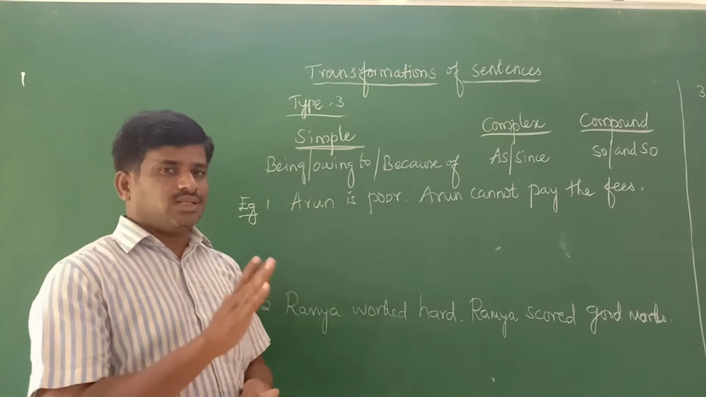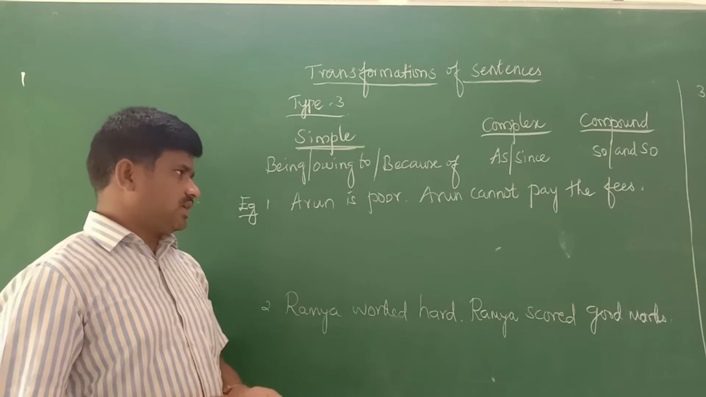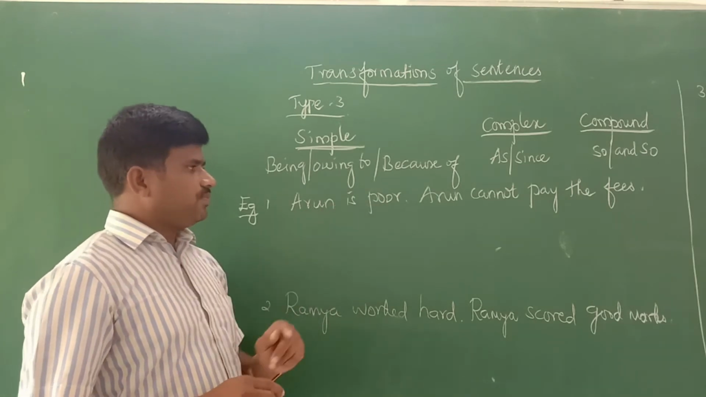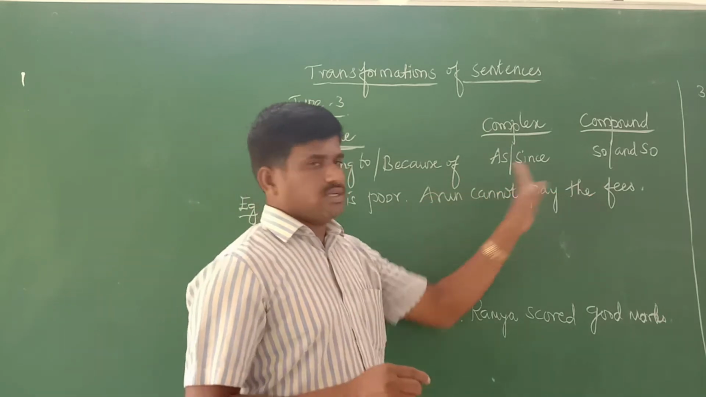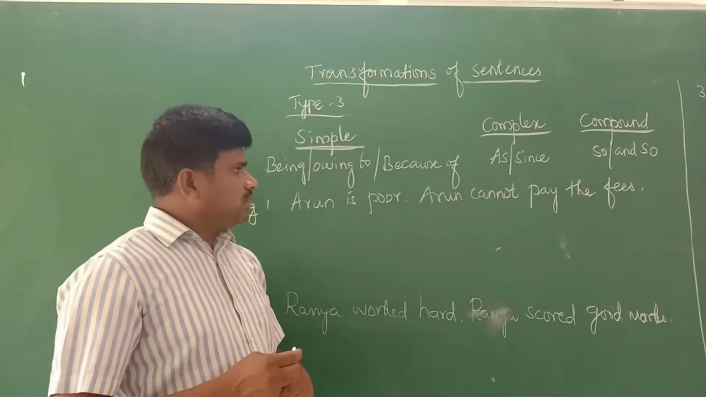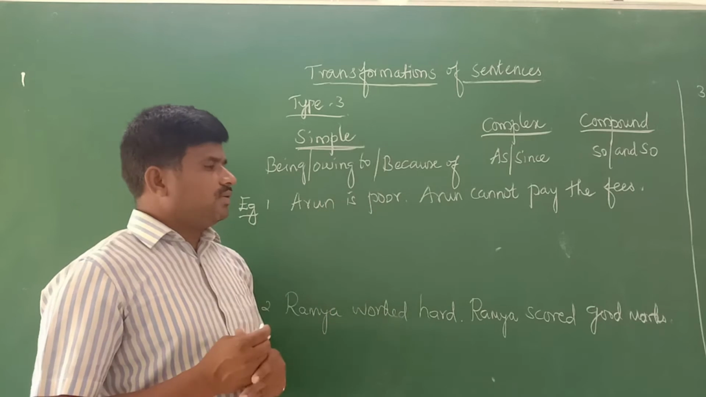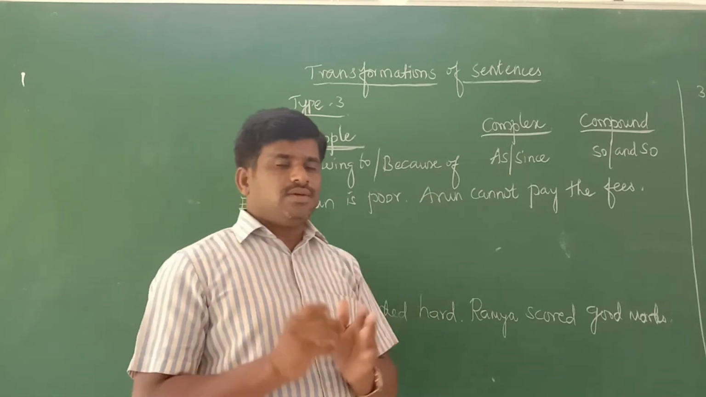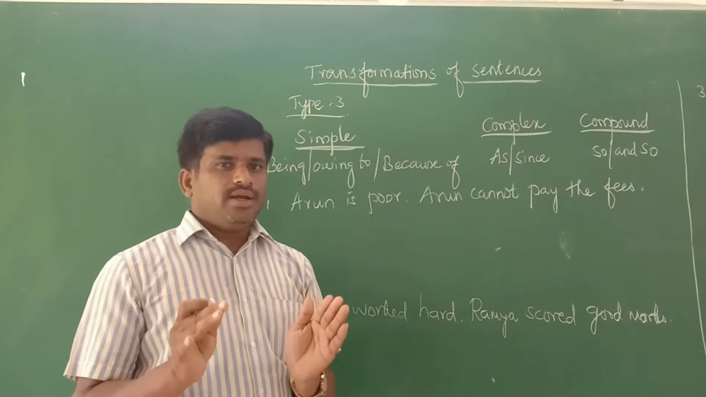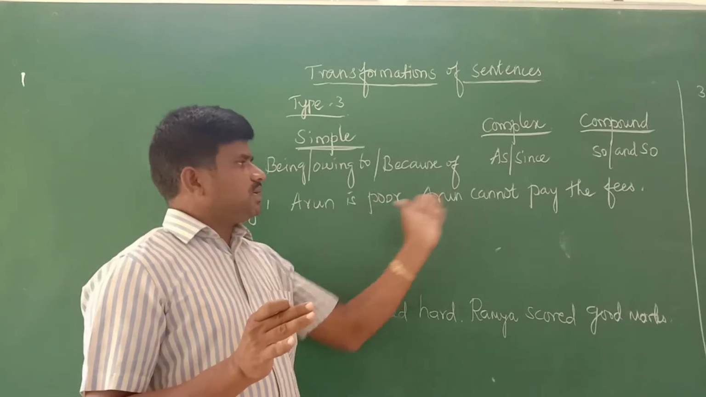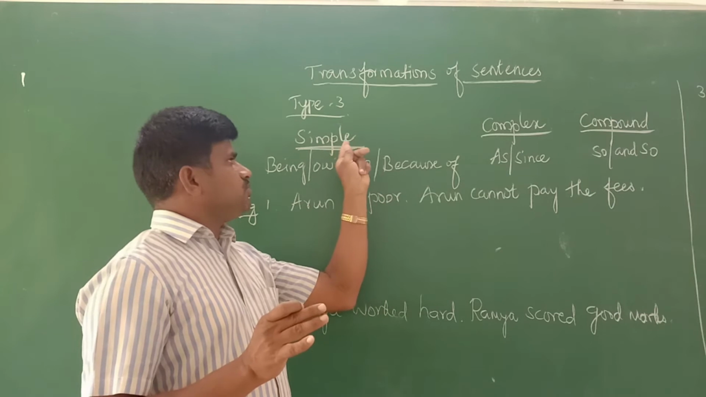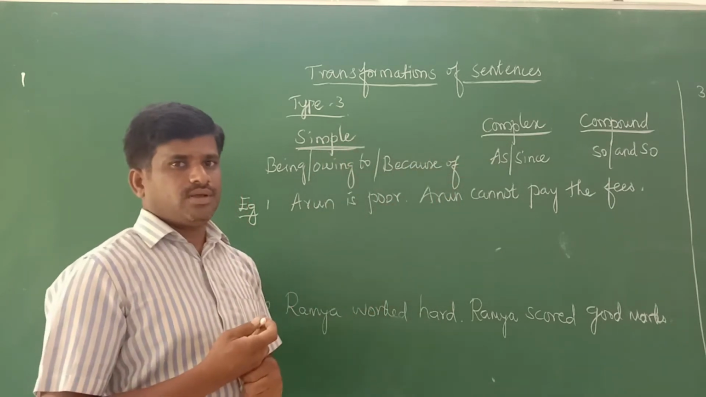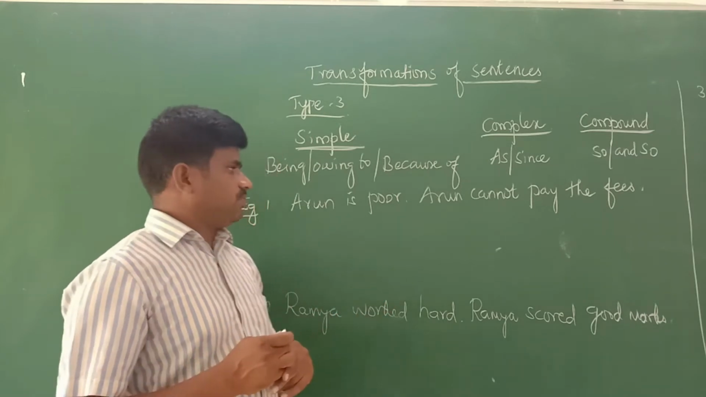Now you want to learn this. So the example is given. The first one: Arun is poor. Arun cannot pay the fees. Before going to the example, there is a text given on how to identify which examples come under this, where we should use this for connecting, for combining. That you want to know first.